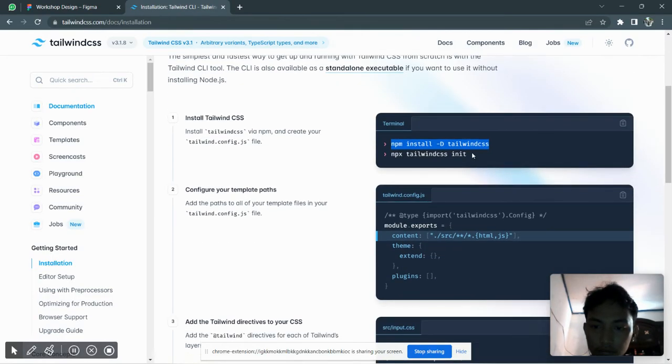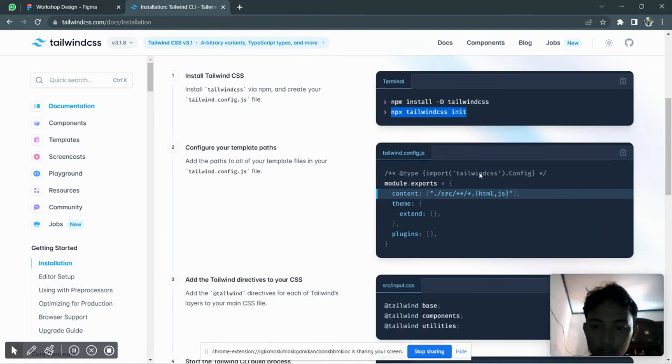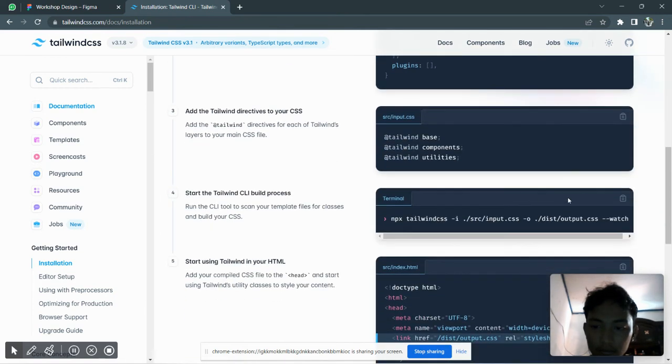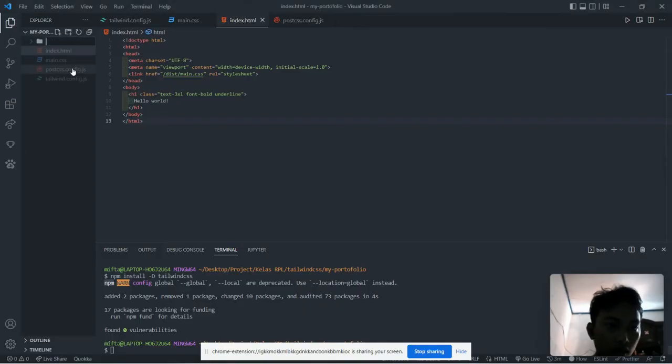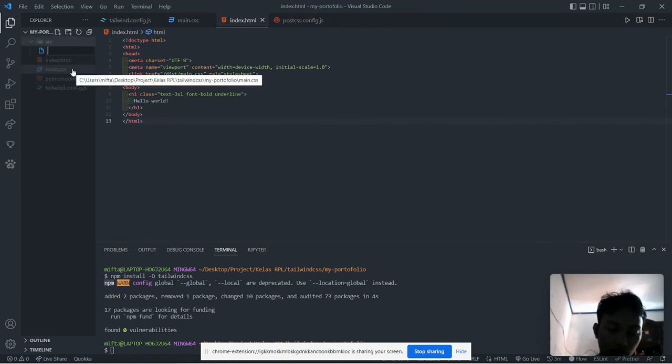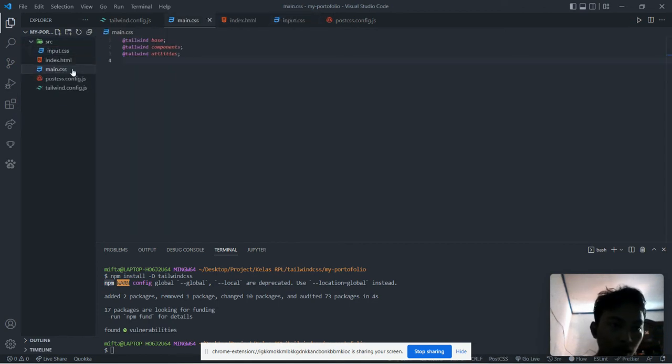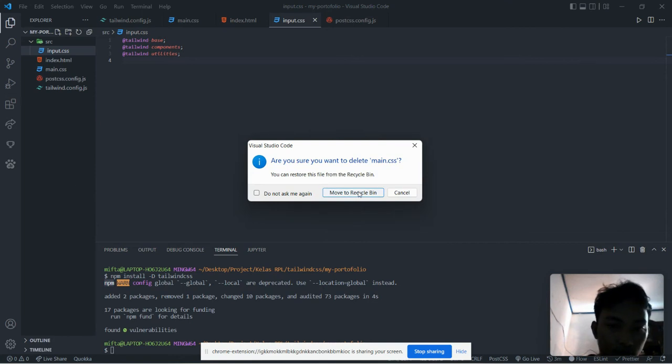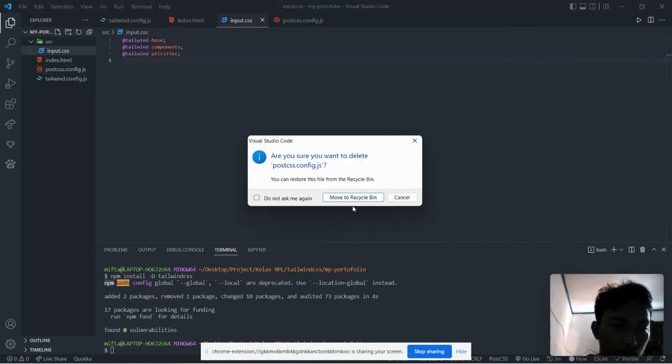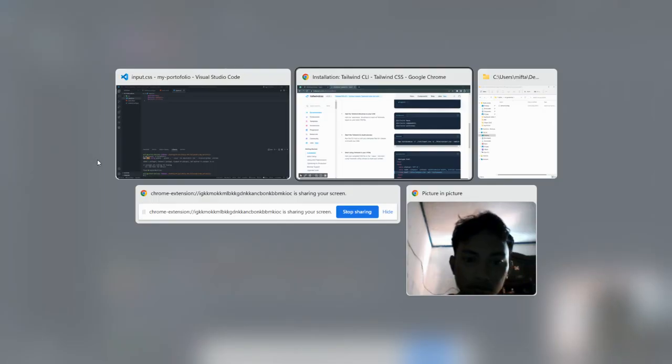Okay, the tailwind.config.js is done, and then you create a src folder with the file input.css and main.css. We save, and main.css is deleted because we do not need it.